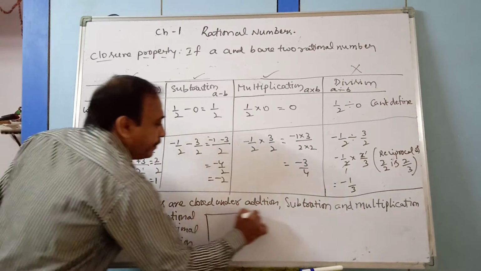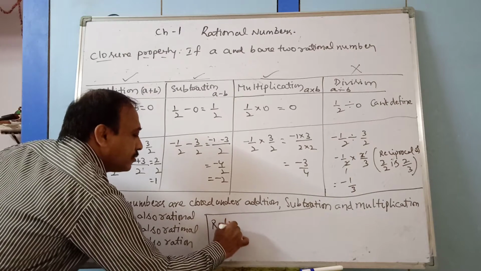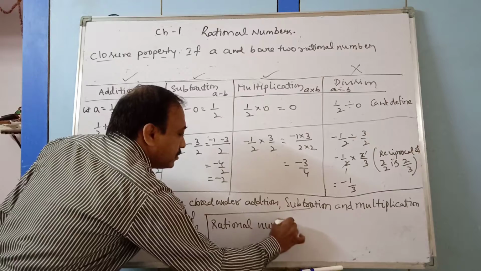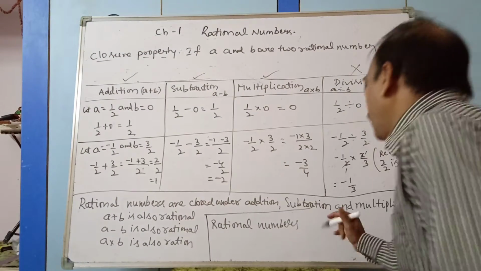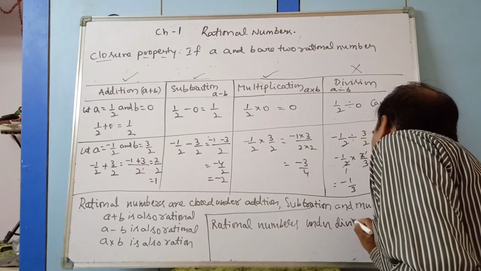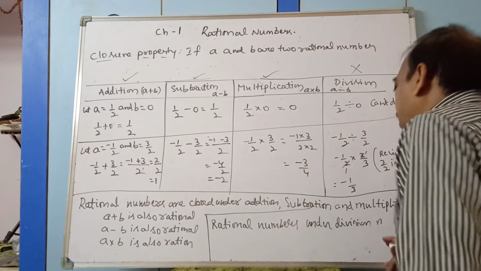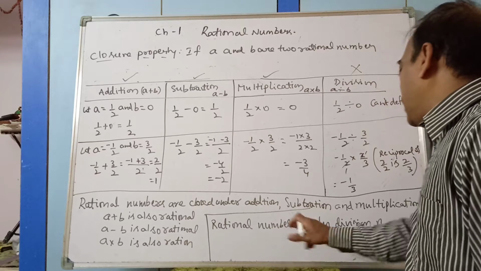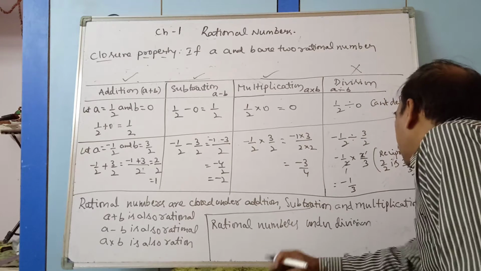So next, rational numbers under division are not closed.